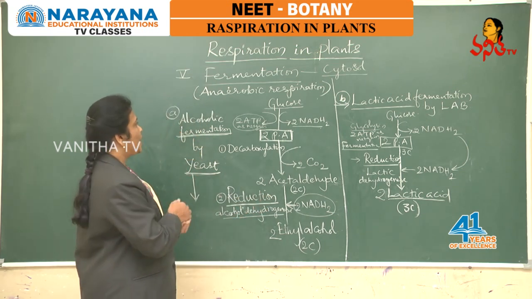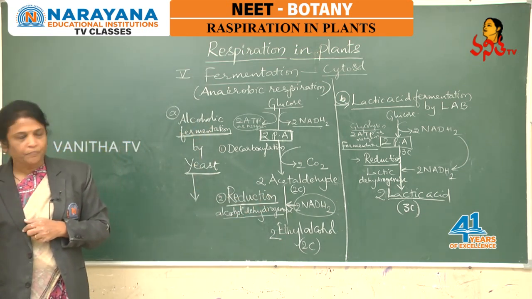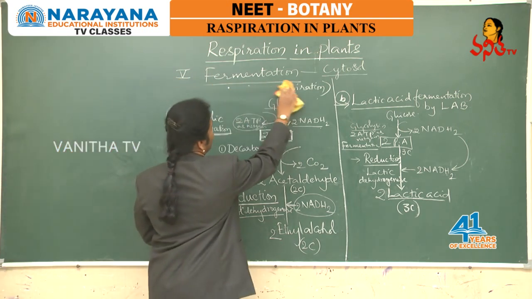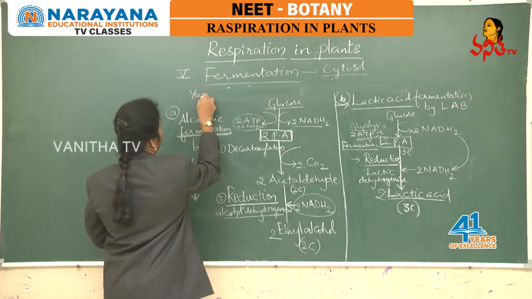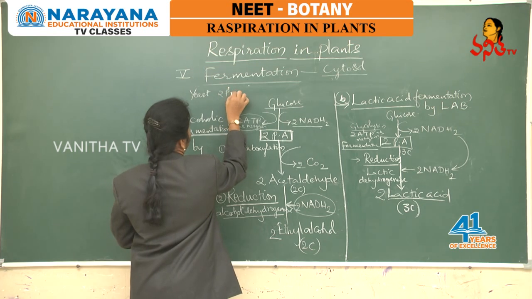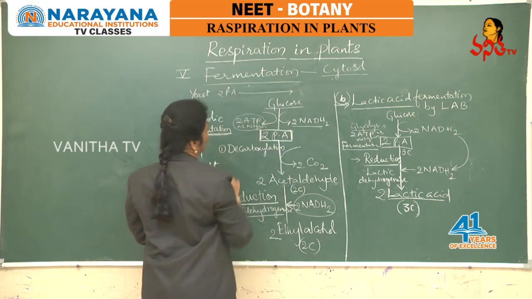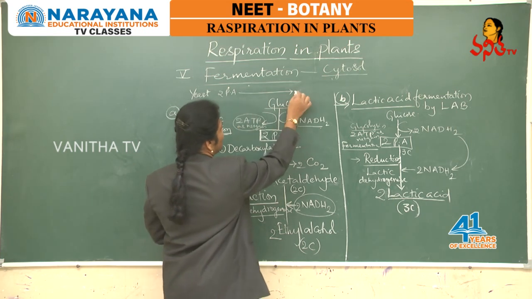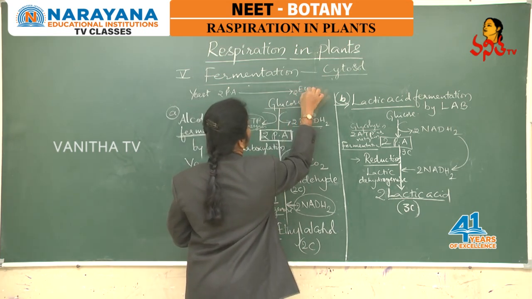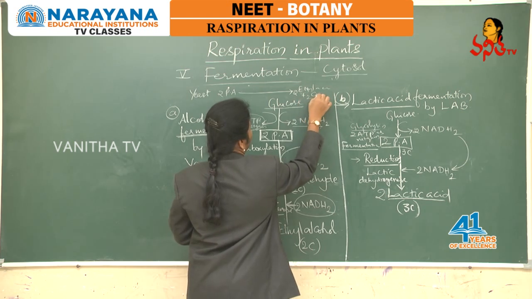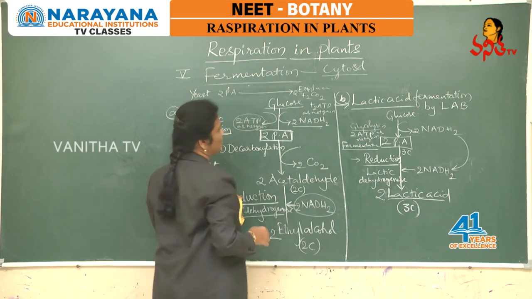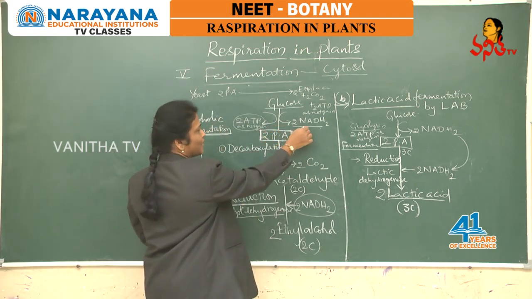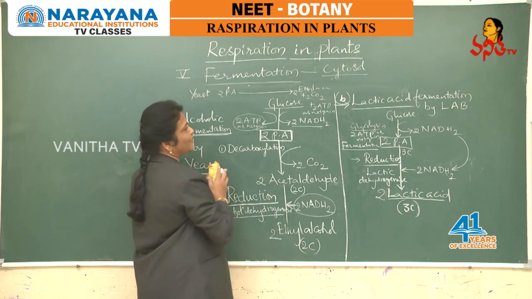Okay. So now let us summarize the anaerobic respiration performed by yeast, that is fermentation in yeast, and fermentation in LAB. First let us summarize fermentation in yeast. 2 molecules of pyruvic acid undergo decarboxylation as well as reduction and convert into 2 molecules of ethyl alcohol, while evolving 2 molecules of carbon dioxide plus 2 molecules of ATP as net gain. And there is no net NADH because 2 are synthesized during glycolysis and utilized during reduction.